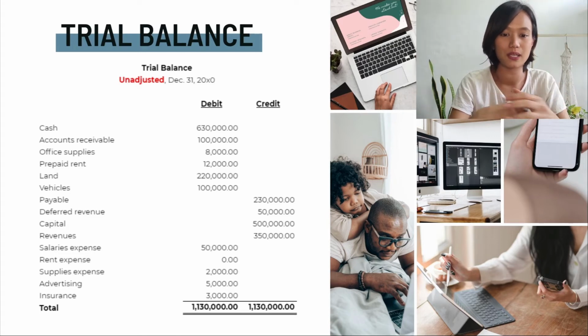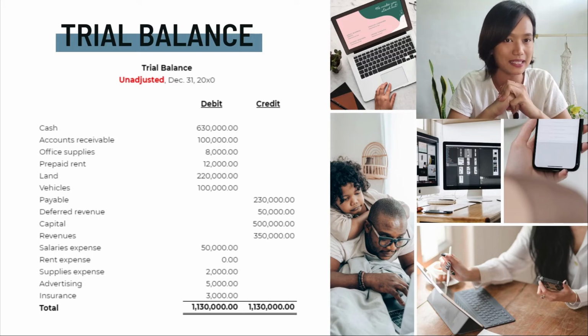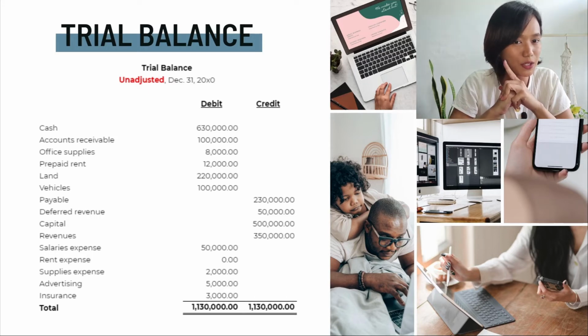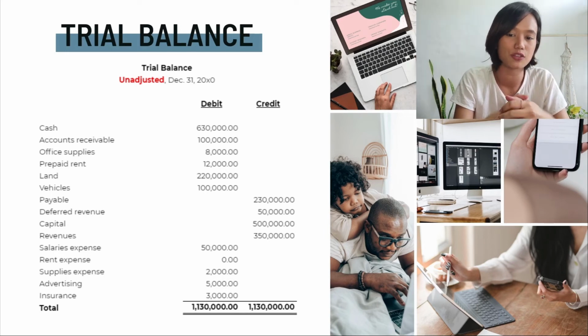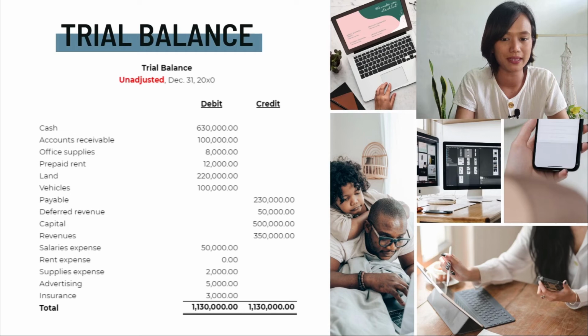Now, as you can see, we have here the debit balances, meaning these are our assets because their normal balance is a debit balance. Now, we have cash, accounts receivable, office supplies, prepaid rent, land, vehicle. So these are all our assets recorded as a debit balance.